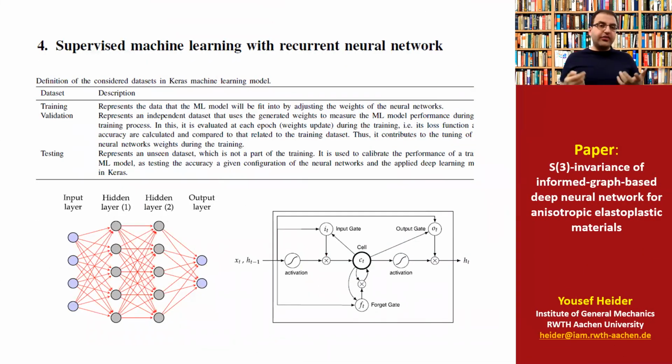And then in the fourth section, we discussed the supervised machine learning. Of course, we used recurrent neural network because plasticity is a path-dependent process, so feed-forward neural networks cannot be applied here, or will not be accurate.